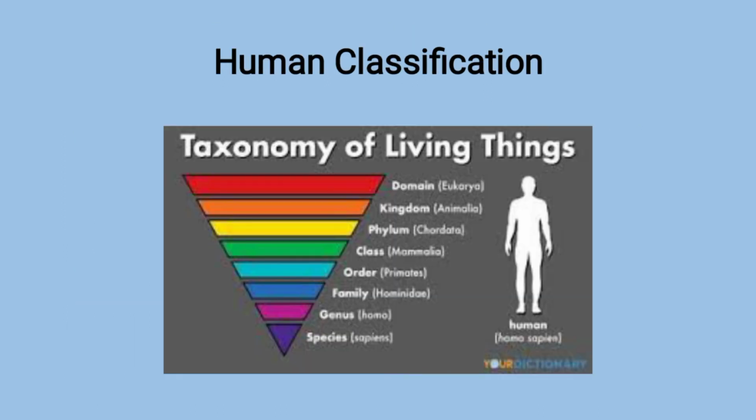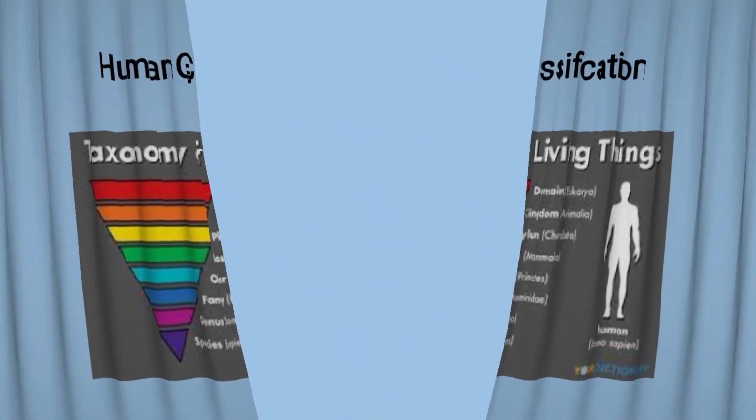An example of classification is that of human classification, which is a ladder-like classification. Topmost is domain, means to say Eukarya. It has a true nucleus and nuclear membrane. Next down is kingdom. Kingdom is Animalia, phylum is Chordata, class is Mammalia, order is Primates, family is Hominidae, genus is Homo, and species is sapiens. So the scientific name of humans is Homo sapiens. That is the classification of humans.